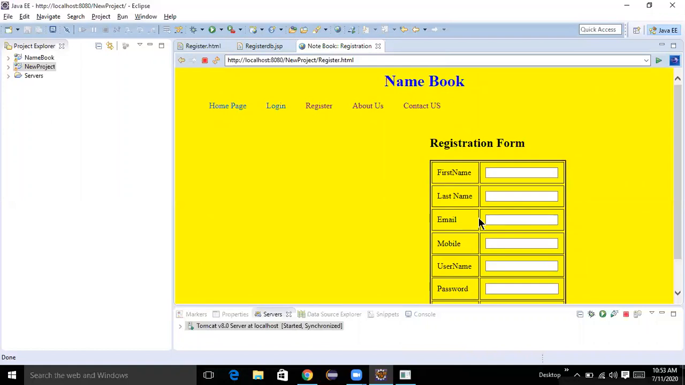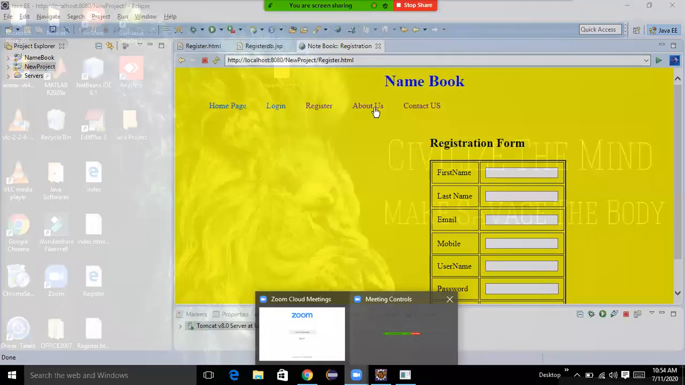Everyone clear on registration? If you are having any doubt, then we will explain it again. If it is clear, then we will go to login. Nobody is giving a response. Whether you understood or not. Clear, sir. Then we'll go for login.